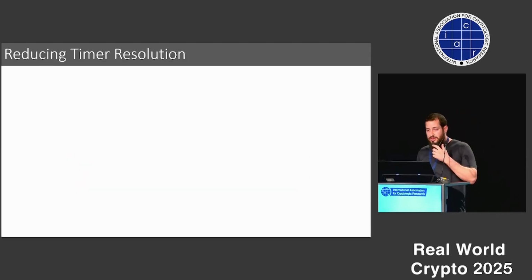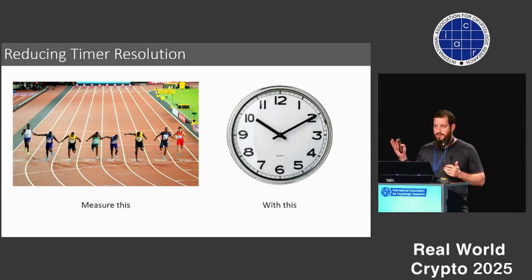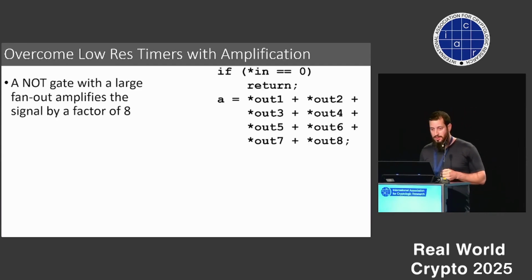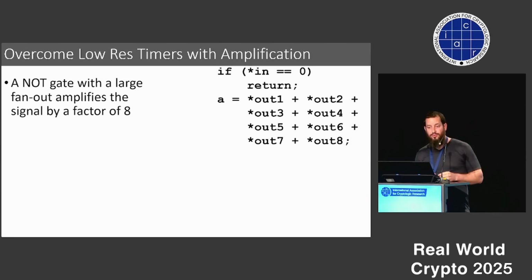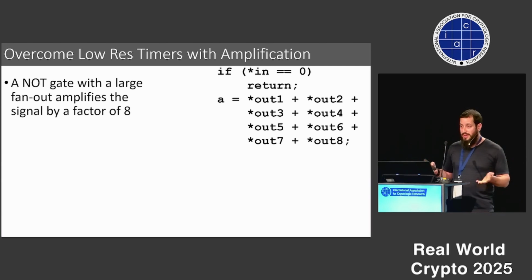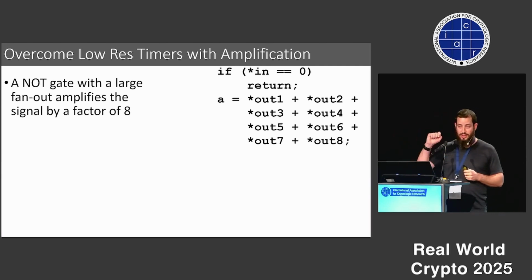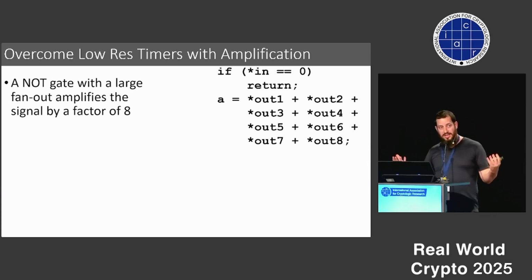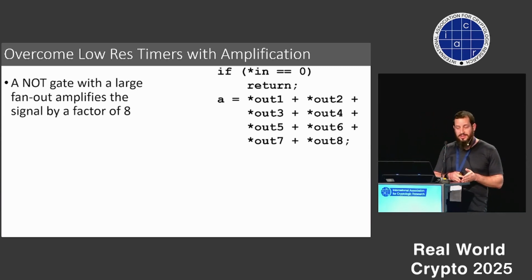And we want to be able to reduce the required time resolution. And actually, we want to be able to measure this photo finish type of timing difference with maybe even a wall clock. And microarchitectural gates can actually allow us to do this. So what we're going to do is basically we're going to amplify the signal. As a primitive, if we have a NOT gate with a very large fan-out, we can basically take the logical state of a cache address, if it was inside the cache or not, and copy it to 8 output addresses. And this gives us an 8-time factor in the timing difference, from 40 nanoseconds to 320 nanoseconds.